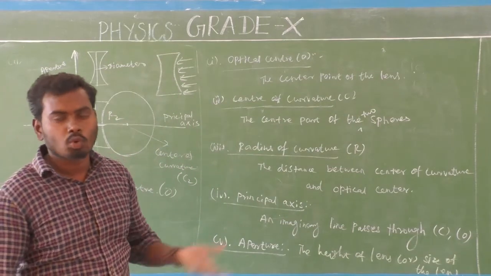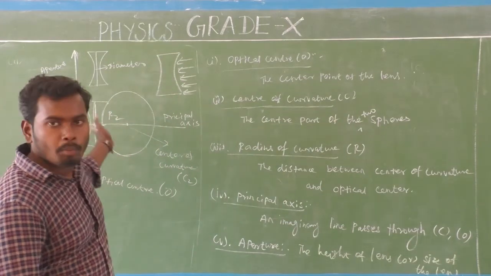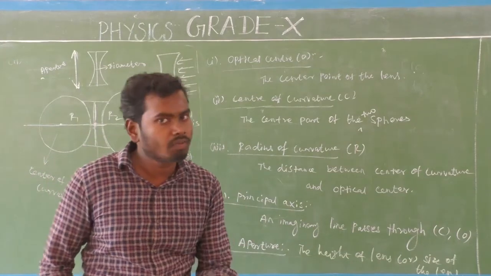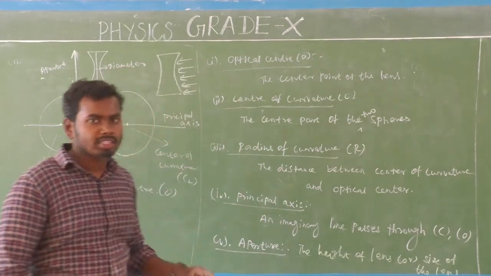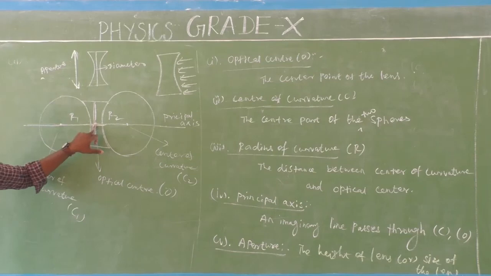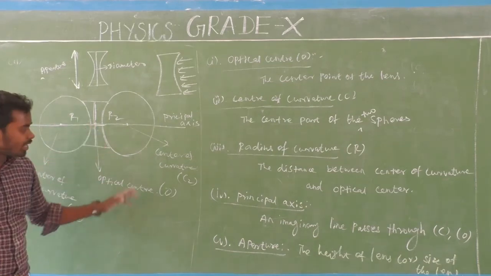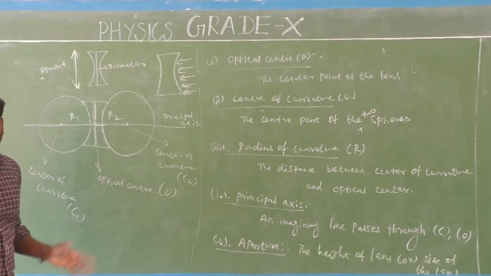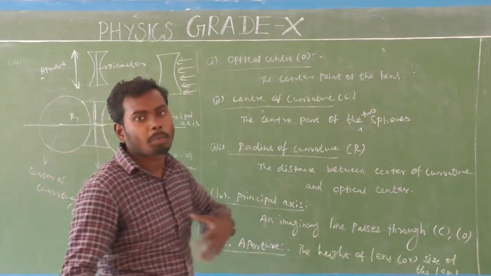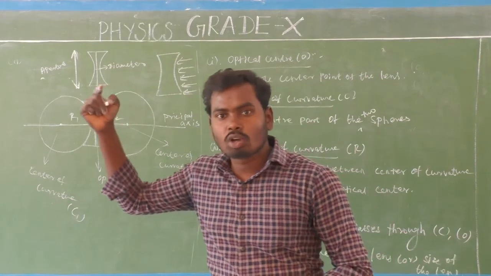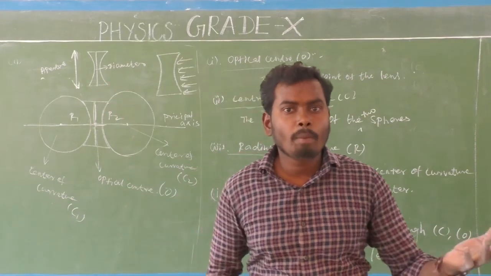It's very, very simple. You once again recall that. So these are the components of the concave lens. The first component, what is that? The center point of the concave lens, that is called optical center. Optical center is denoted by the capital letter O. So optical center has a special property. What is that property? Whenever light goes through the optical center, there will be no bending of light,